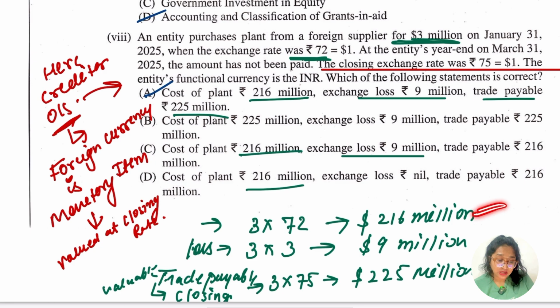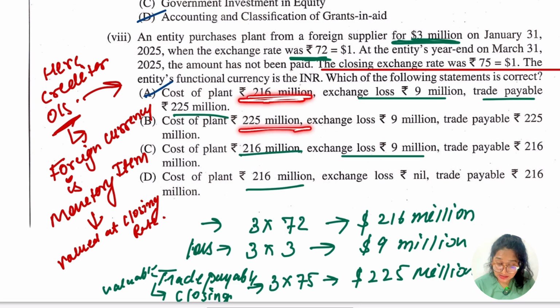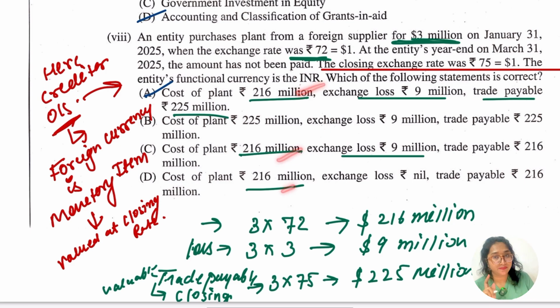So we'll have dollar, this would be actually rupees, ठीक है। So ये मैंने calculation यहाँ पे dollar लिख दिया, ठीक है, ये थोड़ा देख लेना आप, ठीक है। So that is going to be 216 million, ठीक है। So are we having something which is related to 216 million? Yes, we are having 3 options which is A, C and D, not the B. इतनी बात समझ में आ गई, हाँ जी, ओके।